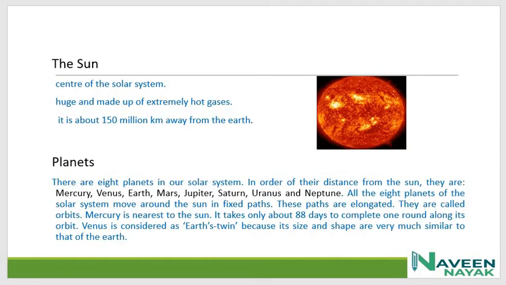The sun, we all know what the sun is, and from morning to evening we see the sun every day, and some days we miss it because of rain. And let's see what the sun is. The sun is the center of the solar system, huge and made up of extremely hot gases. It is about 150 million kilometers away from the earth. Please remember the kilometers, how far from the earth, 150 million kilometers. You can expect how much distance we are. If we were near the sun, we may burn because of the heat, we can't bear so much heat from the sun.